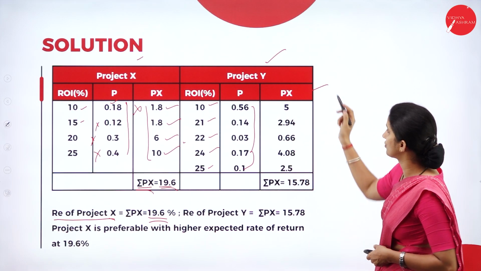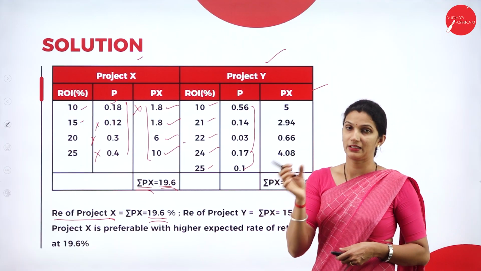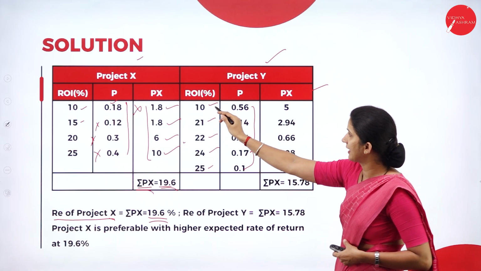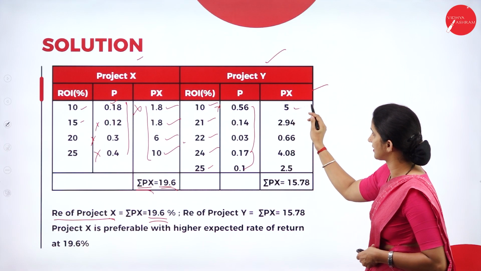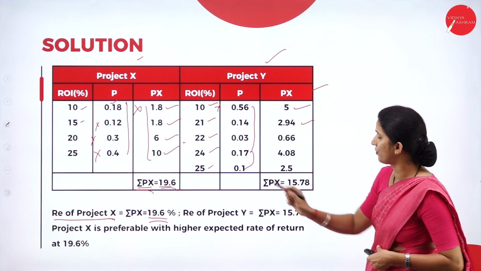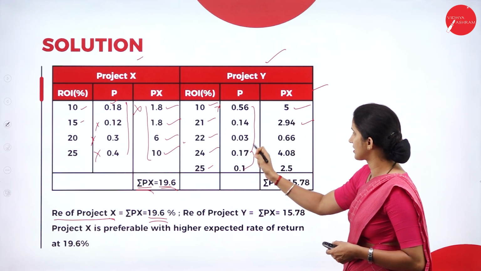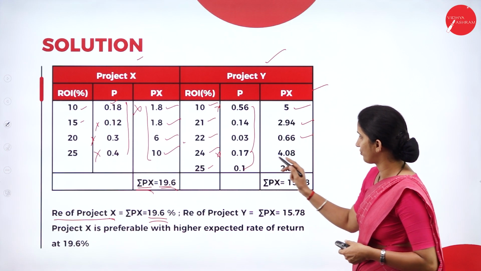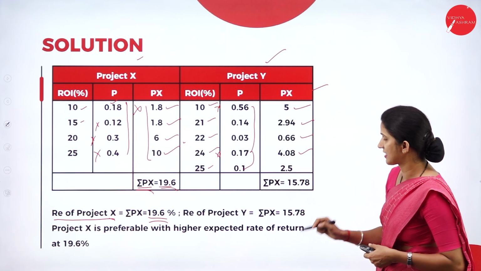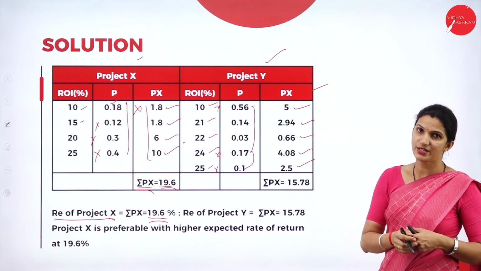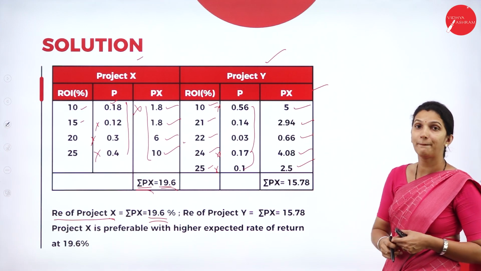Next step, we need to find out the Px, that is probability into ROI. 10 into 0.56, it is 5. 21 into 0.14, it is 2.94. Then 22 into 0.03, it is 0.66. Then 24 into 0.17, it is 4.08. Then 25 into 0.1, it is 2.5. So we have got the Px.